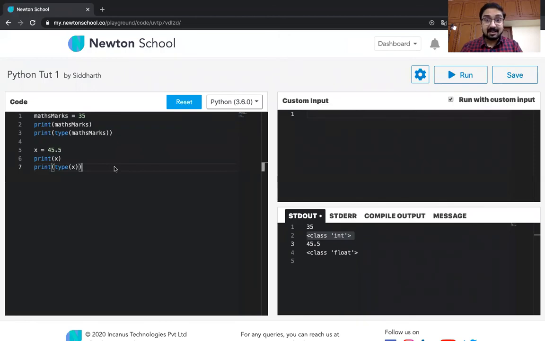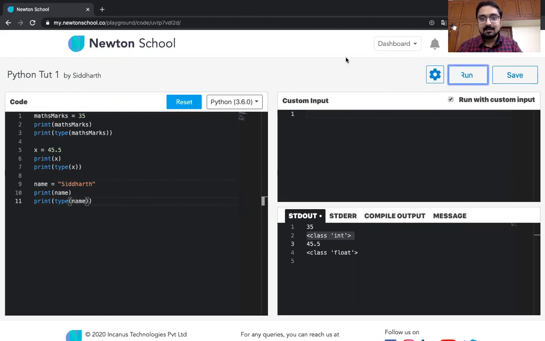We have seen another data type previously also, and that was string. Let me just put a string over here and write the name. What I've written over here is name is equal to Siddharth. So this is a string. Whenever Python sees that you have put in double quotes and closed that double quote also, whatever you put inside that double quote is a string. You can also print that variable, and similarly you can print the type of that particular variable. When you run it, you will see the name, as well as that the type is str. STR stands for string, in the same way int stands for integer.